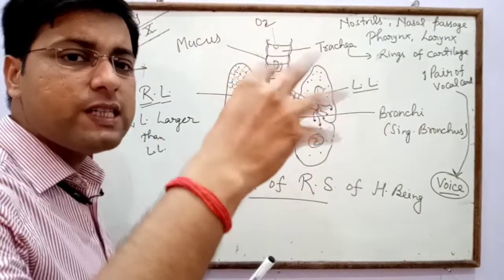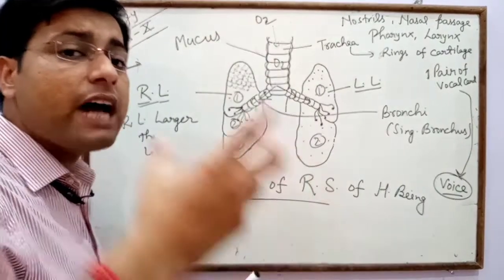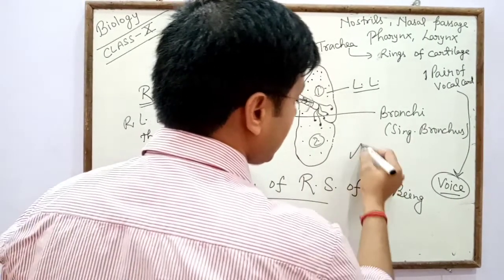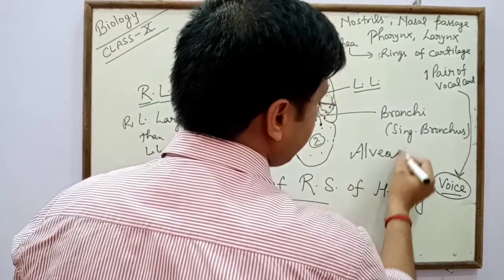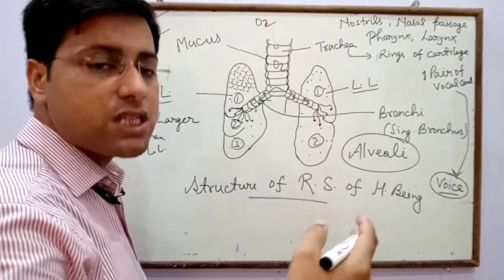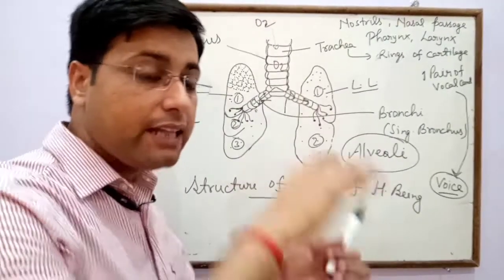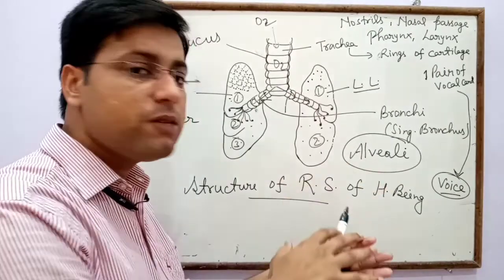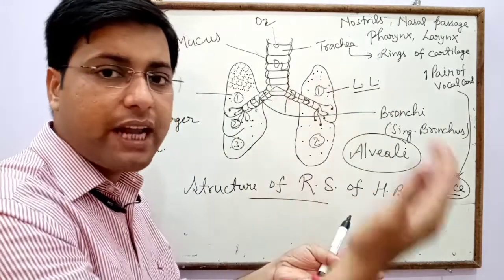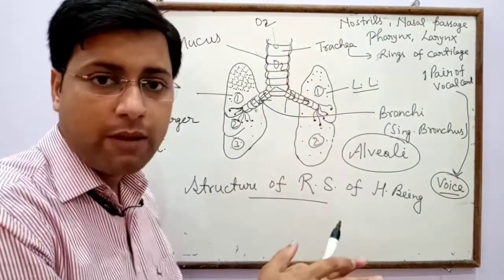The lungs are spongy in nature, meaning there are many pores present in the lungs, and those pores are called alveoli. Millions of alveoli are present in the lungs, and they are responsible for the expansion and contraction of the lungs.